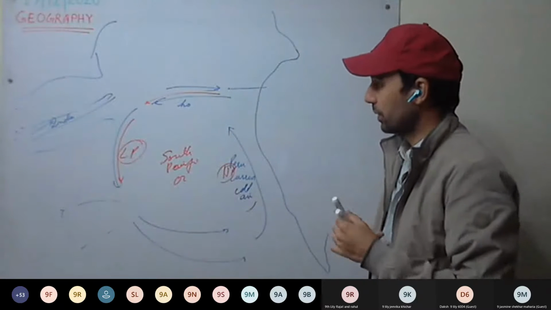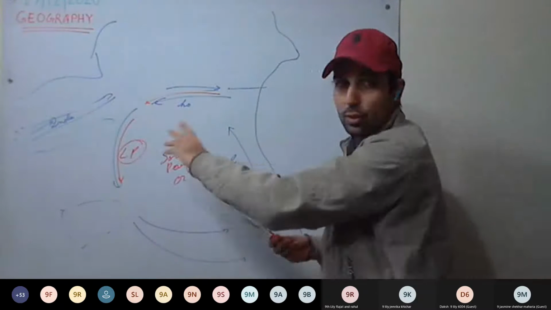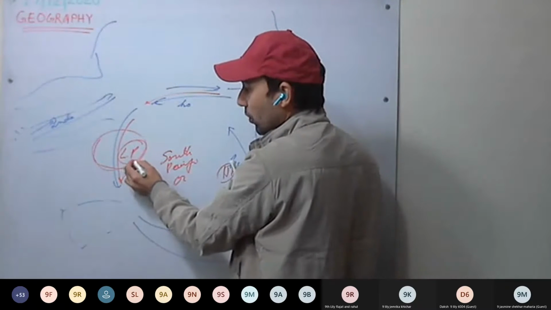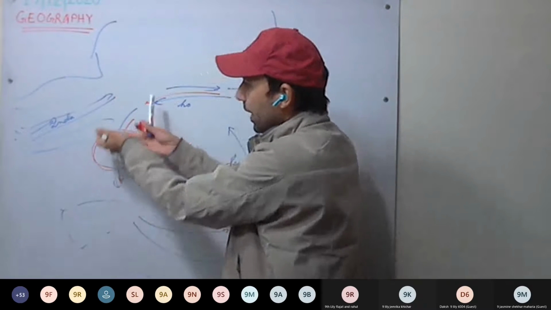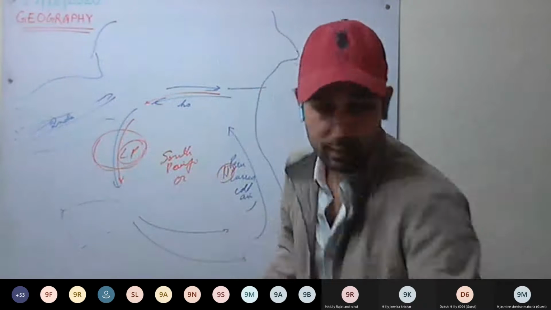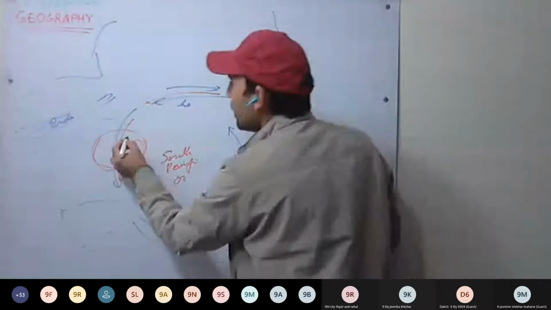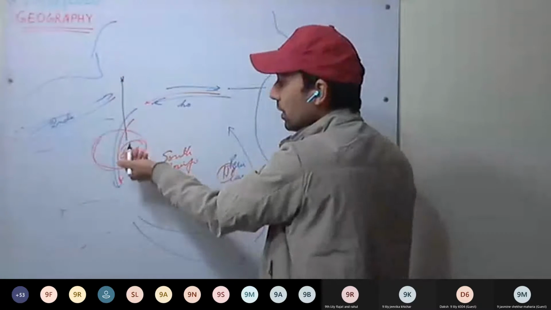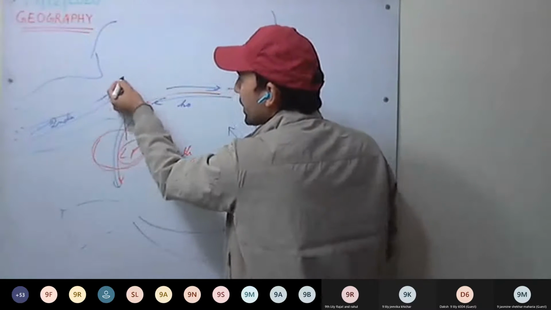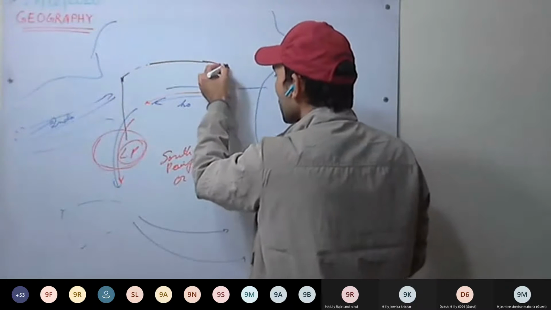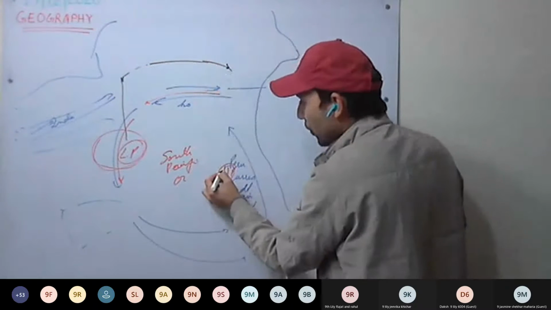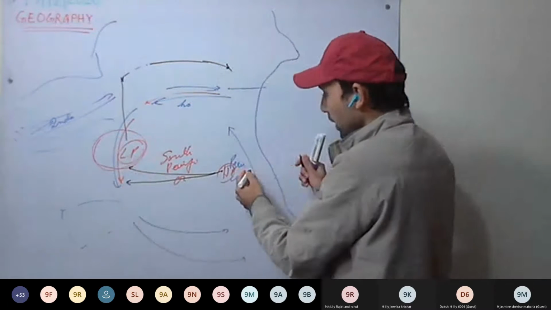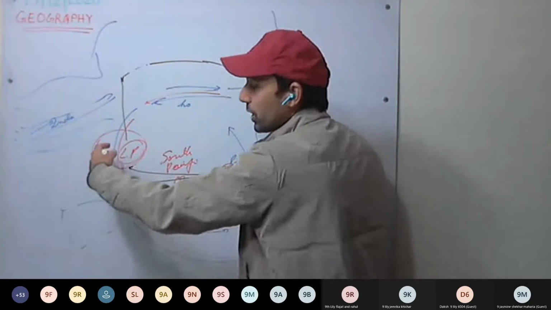So how will the air flow? From high pressure towards low pressure. So see here what will happen. Here the air gets heated, low pressure is there. Warm air, less dense, rises up. So air here will rise in the atmosphere. Warm air rises, gets cold, and it moves here. And air from high pressure will move towards low pressure. So air is moving towards Indonesia.